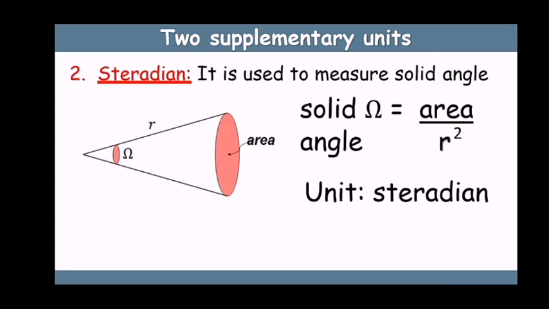Next, in 3-dimensional geometry, we use another unit called steradian. That is used to measure solid angle. You can see the shape of a cone, and the angle subtended by that cone is denoted as omega. The symbol which you use in class 10 for the resistance ohm, the same symbol is called omega, and that represents the solid angle, where solid angle is equal to the area of the base of the cone upon the radius square. Means solid angle omega is equal to the ratio of the area to the radius square, which represents the unit called steradian.